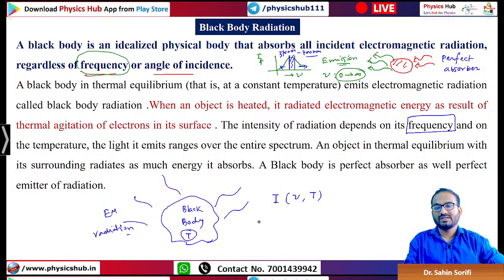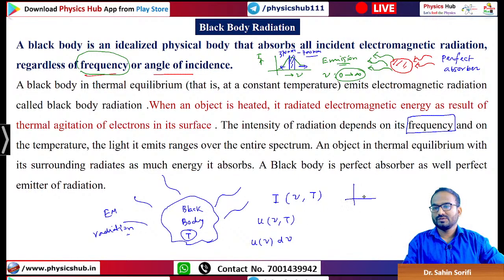Sometimes we also write it in terms of the energy density. We write U nu of T, or more frequently we will be using U nu d nu. Sometimes we will be plotting intensity versus frequency, or energy density versus frequency, or intensity versus wavelength.